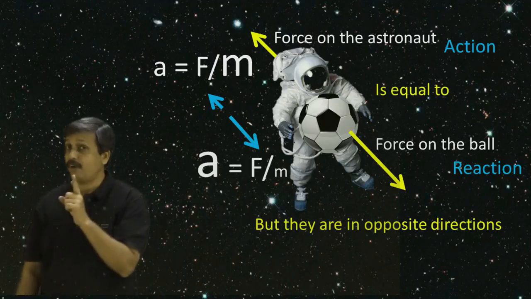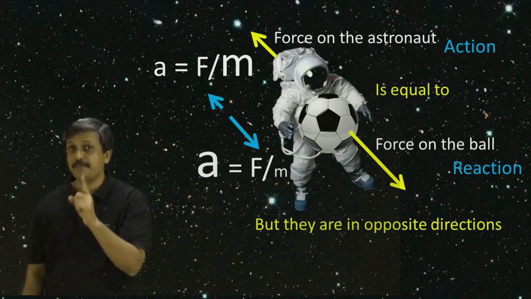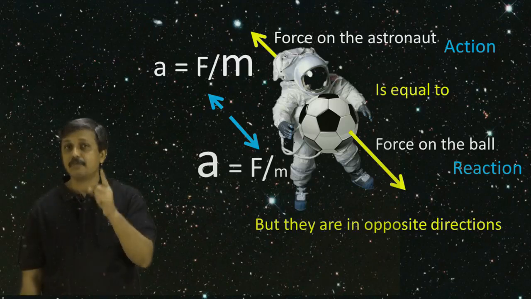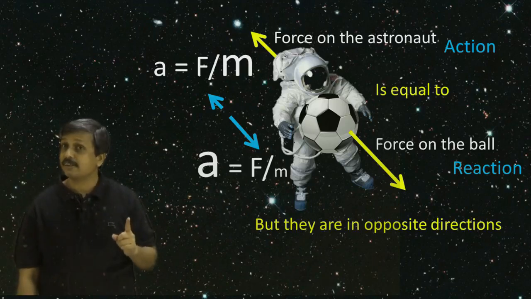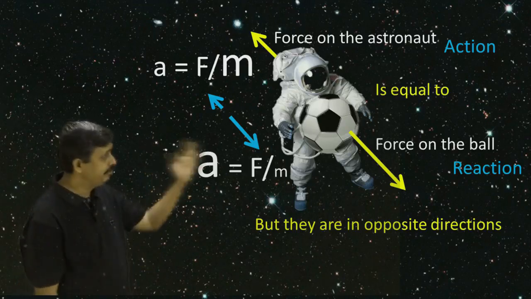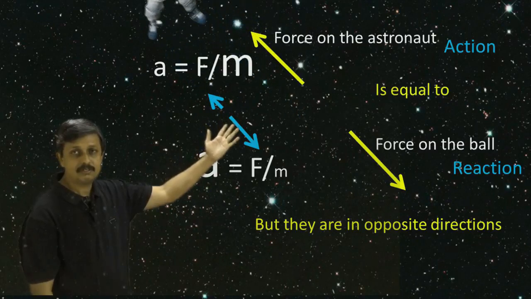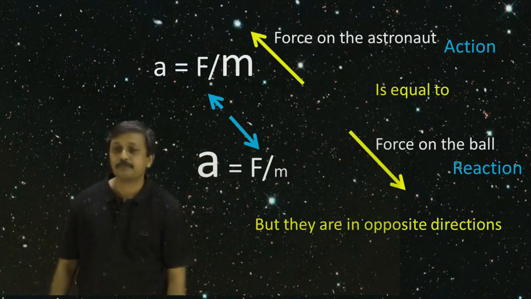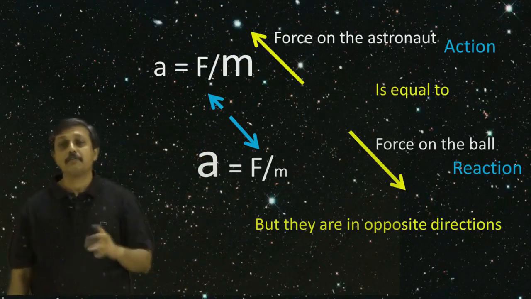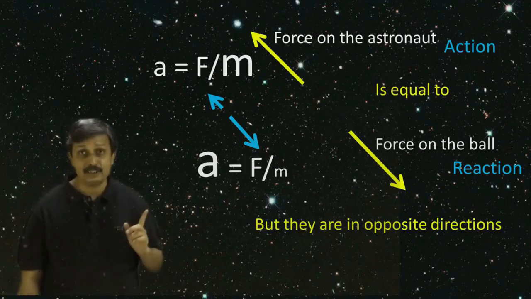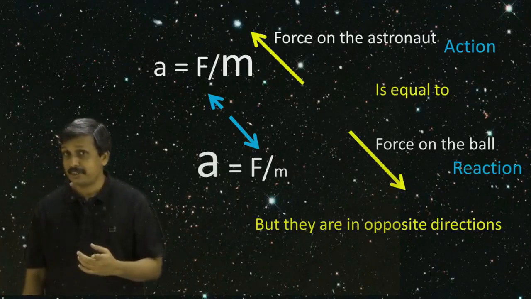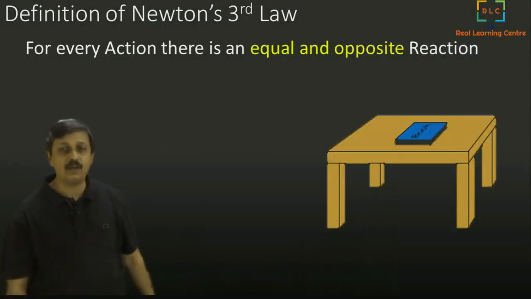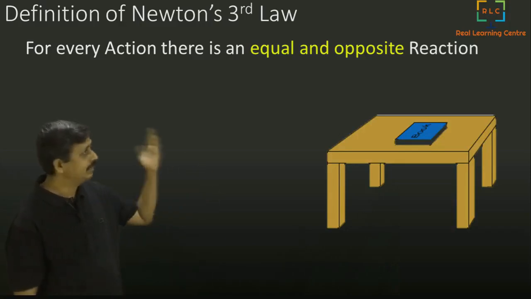So you can actually watch this. Okay, I will replay the same thing and you can very clearly see the ball shoots off faster than the astronaut. Take a look. Okay, so both the forces are the same, but the accelerations are different. Very interesting indeed. So this is how the law actually states.